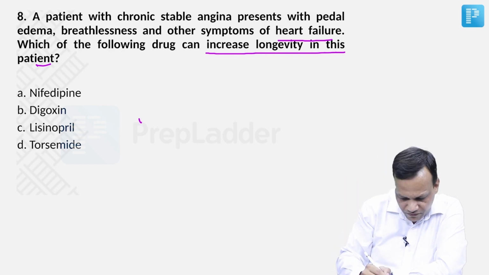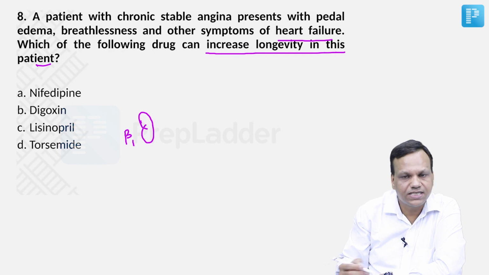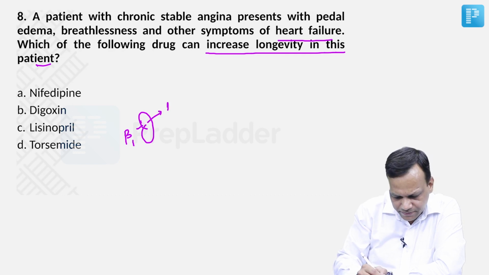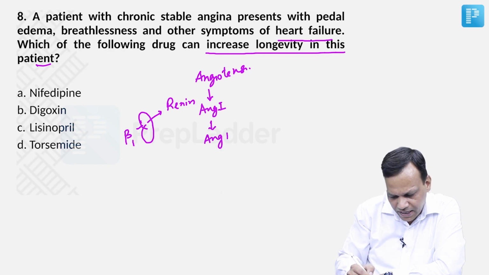What are those 4 drugs? If you remember, we started with kidney, which has beta 1 receptors in the JG cells that will release renin. Renin converts angiotensinogen to angiotensin I, which is converted to angiotensin II with the help of ACE.